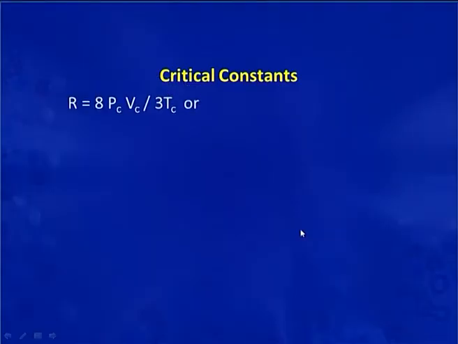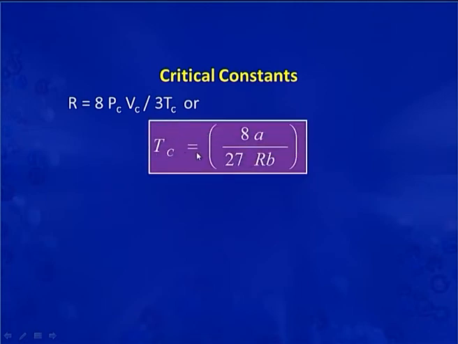By solving the equations, we get R = 8PcVc/3Tc, or we can write it as Tc = 8a/27Rb. Now we have the values of Tc, Vc and Pc. From these values, we can calculate a new critical constant, that is the compressibility factor.